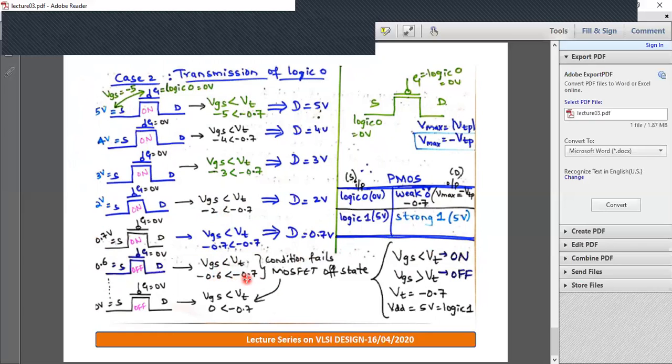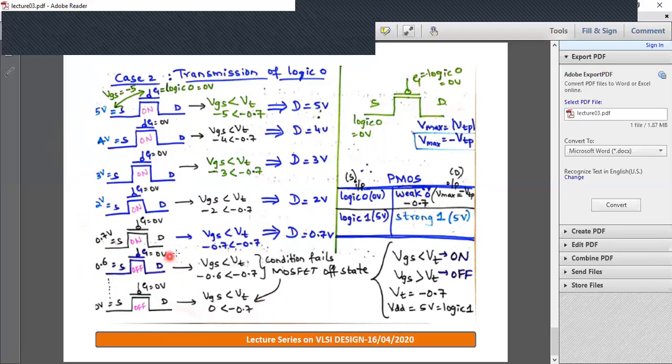So minus 0.6 is not less than the threshold value, hence the MOSFET is in off state. Similarly, if you consider the source to be 0 volt, gate is at 0, so VGS is 0. 0 less than minus 0.7, no, condition fails. So the MOSFET is off. So from 0.6 to 0 volt, the PMOS is completely off, whereas from 5 to 0.7, it is on.